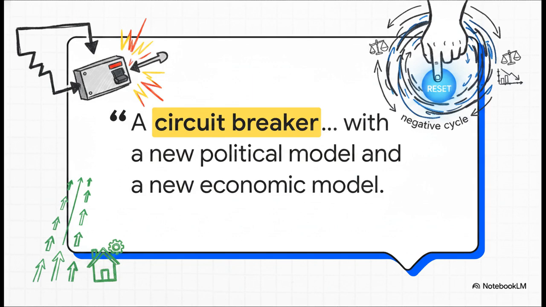So the crucial point is how the new Prime Minister defines his vision. As we discussed in our headline breakdown, Andy Burnham calls his plan a circuit breaker for Britain. By using this metaphor on day one, Burnham is signaling to the public that he believes the country's current path is overloaded and failing, and he's stepping in to instantly stop it. He wants a reset with a new political model and a new economic model. It is a highly ambitious way to frame a brand new administration.